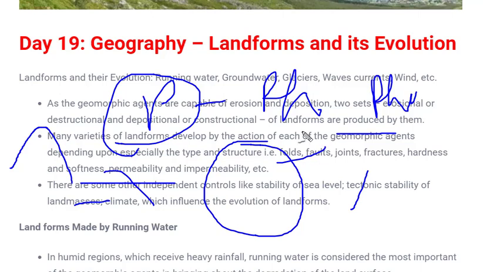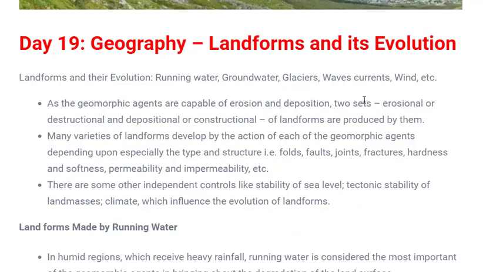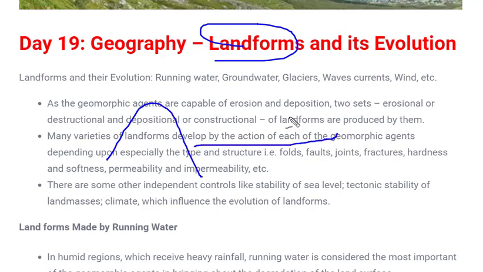So these are the kinds of landforms which are formed by several kinds of agents. There are many factors responsible for the formation of different landforms. The uneven surface on the earth which differs from each other would be called landforms. For example, a mountain is a kind of landform. A plain area is a kind of landform. A sand or desert is a kind of landform.